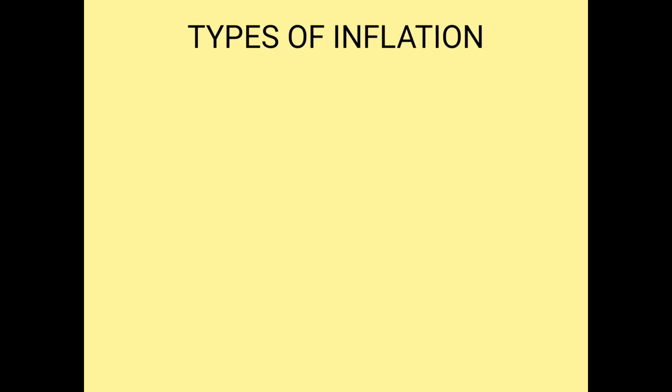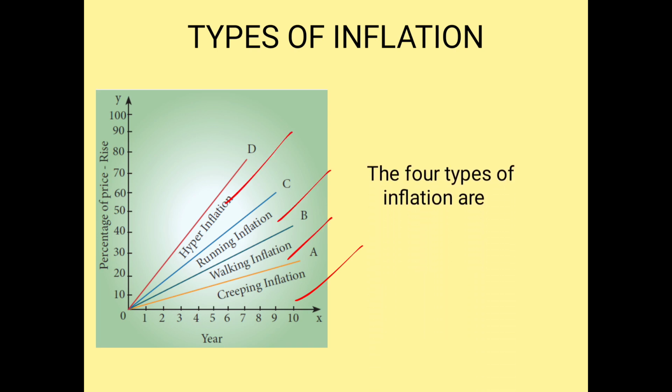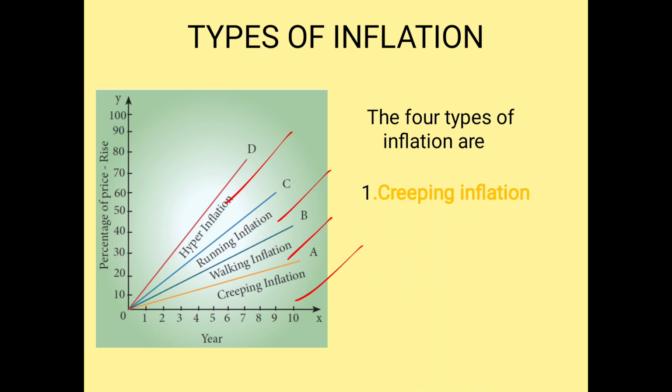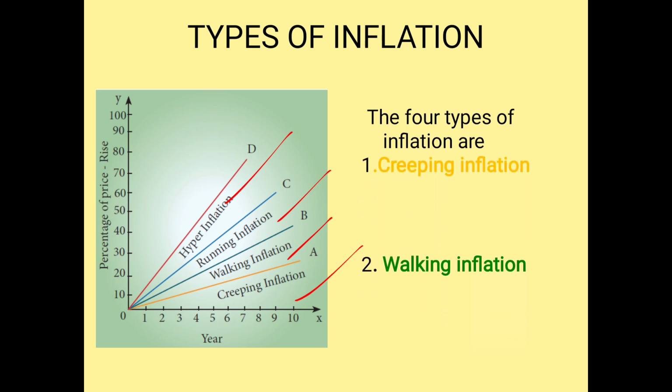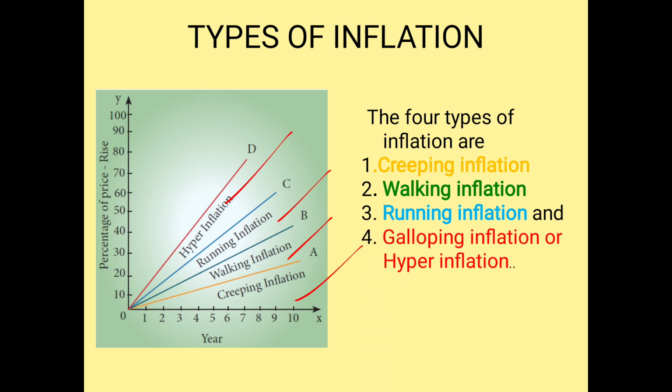So here we are going to see the different types of inflation. Inflation is divided into 4 categories: creeping, walking, running, and galloping or hyperinflation. Walking is faster than creeping inflation. Running inflation is faster than walking inflation. Galloping inflation is the fastest of the first three, and it is very dangerous to the economy.